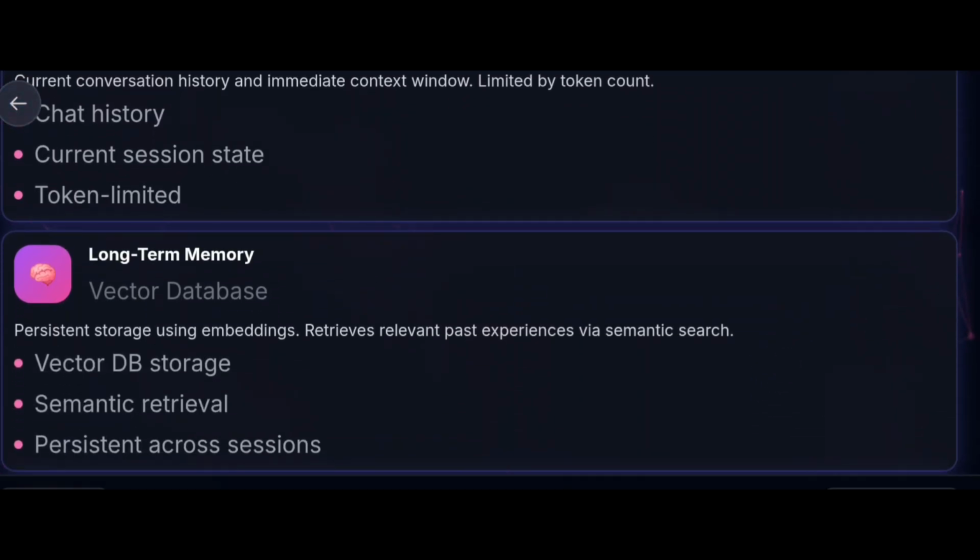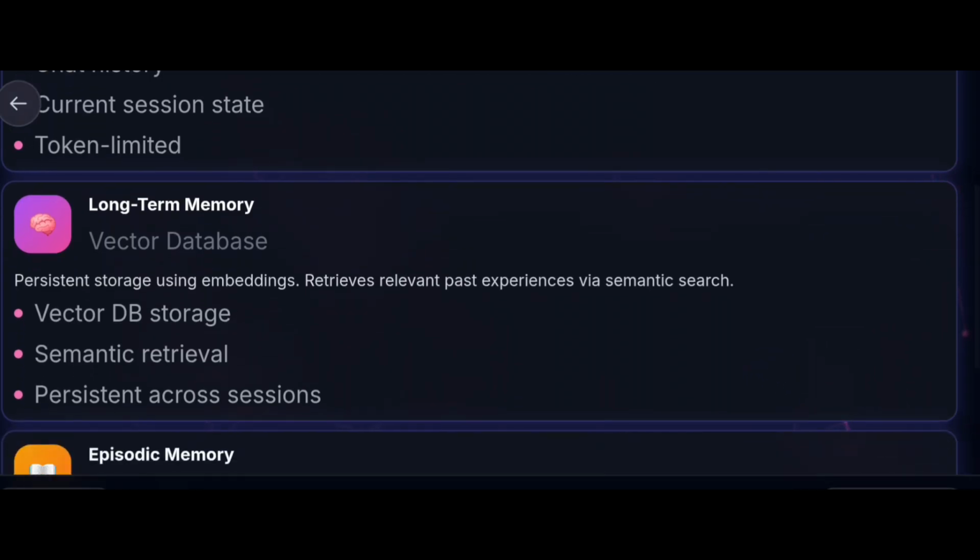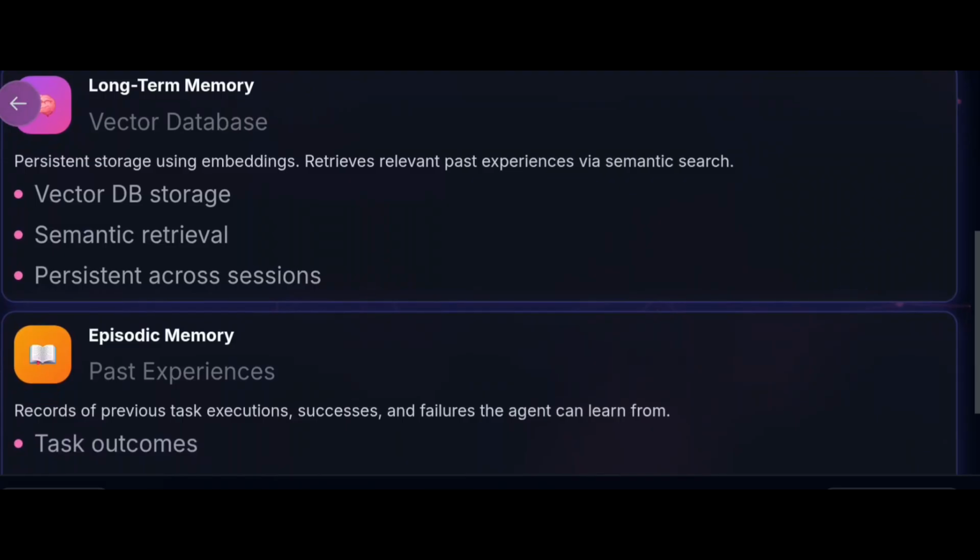Long term memory is a kind of vector database. It is persistent storage using embeddings, retrieving relevant past experiences via semantic search. To get the data from embeddings, we use semantic search, which means we will get the data with the nearest meaning. It uses vector DB storage, semantic retrieval, and is persistent across sessions.